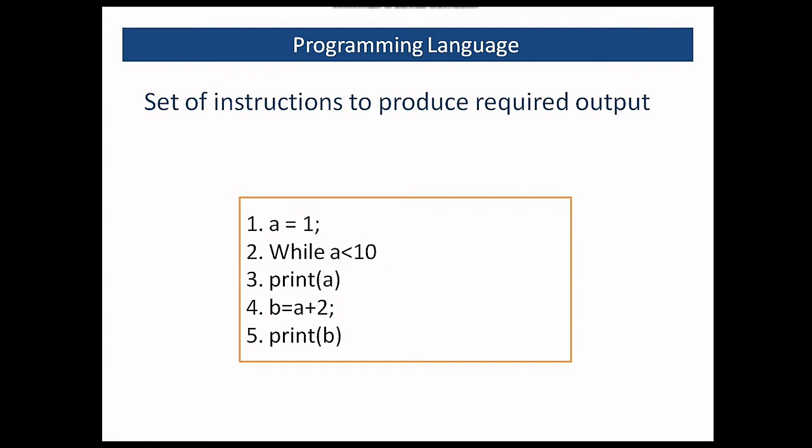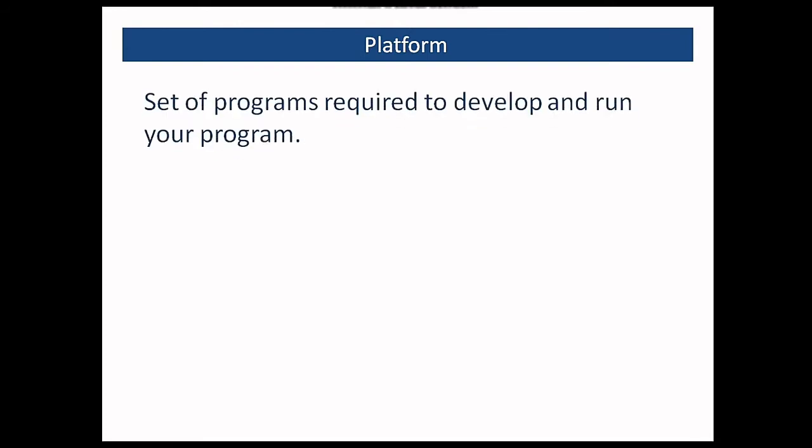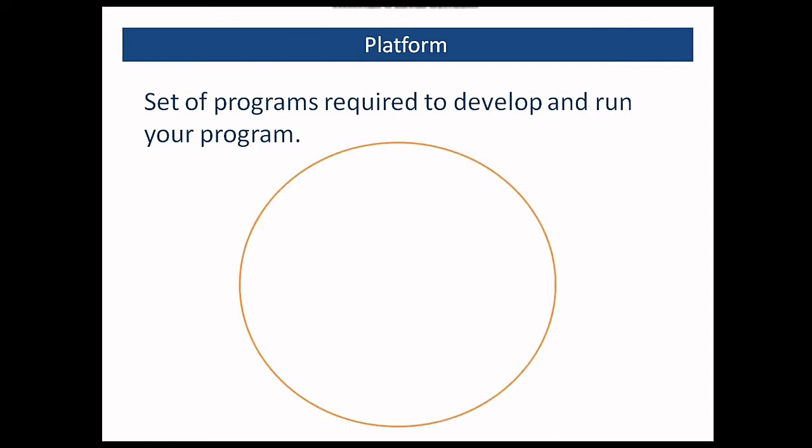Now we also call Java a platform. Let's understand why. Java has a set of programs that are required to run and develop the applications. As shown here, it consists of the execution engine where our program actually runs, then the compiler which checks the program for any errors and converts it into an executable format that runs on the execution engine.